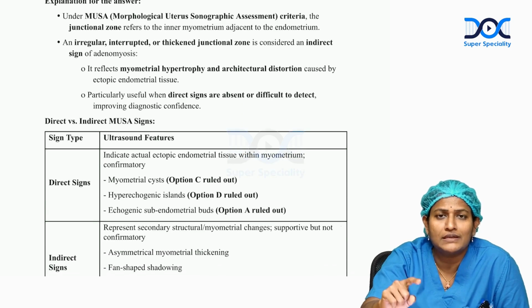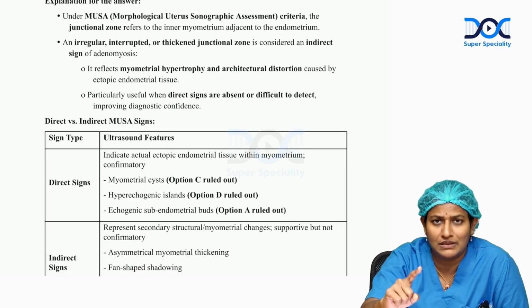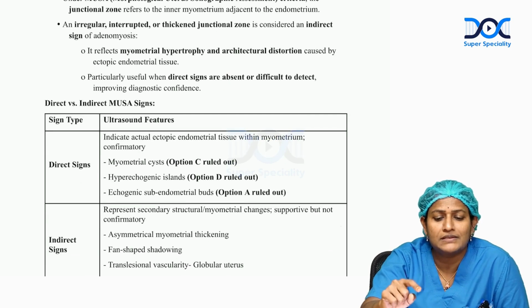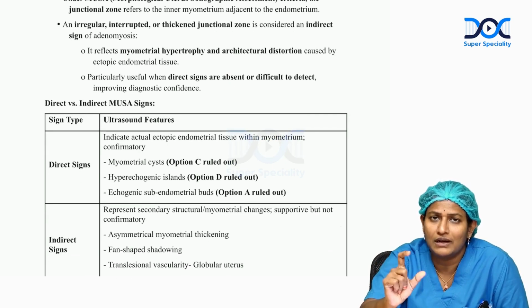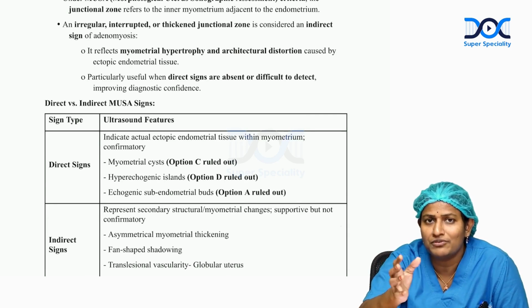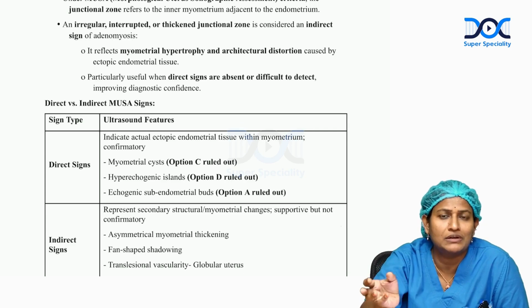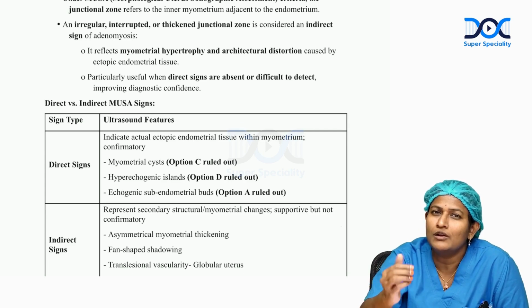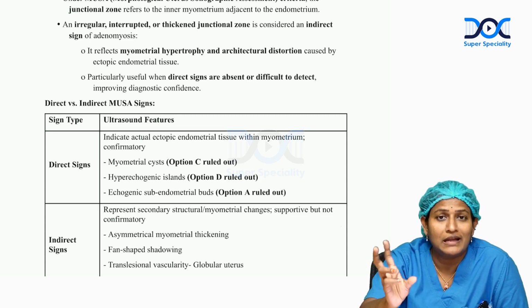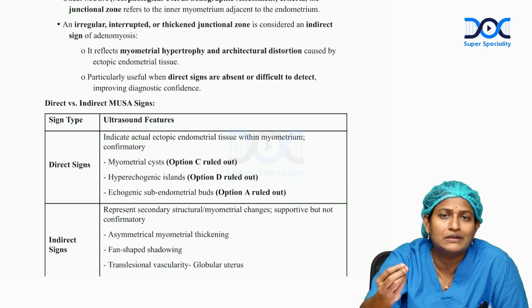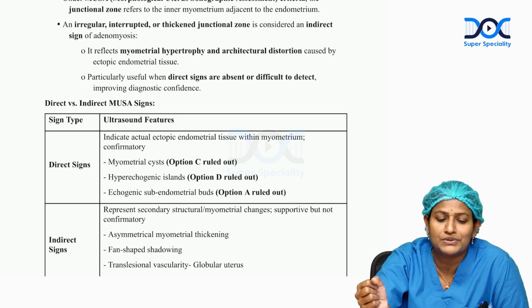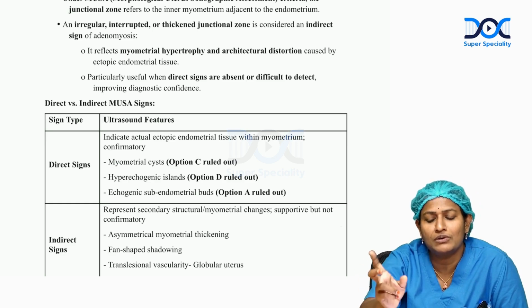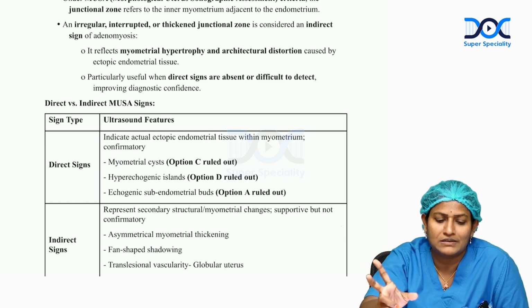So adenomyosis has direct signs and indirect signs on ultrasound. The direct signs are myometrial cysts. That means a kind of liquefaction of the tissue which happens from the endometrial fluid. That means ectopic endometrium, which is being secreted monthly and gets dissolved on its own. And anechoic lacunae, that indicates liquefaction of the endometriosis, and echogenic subendometrial buds. So these are all the direct signs.